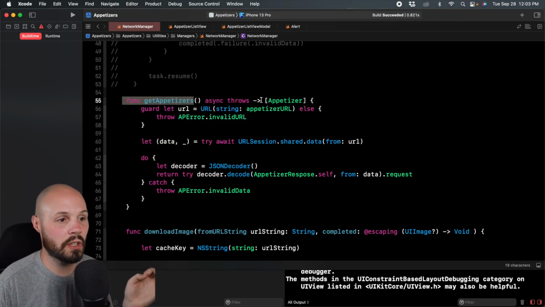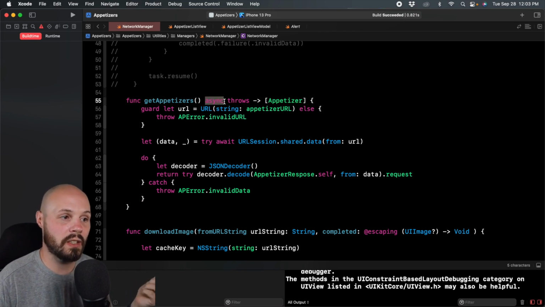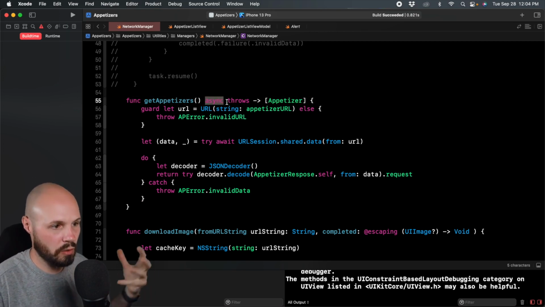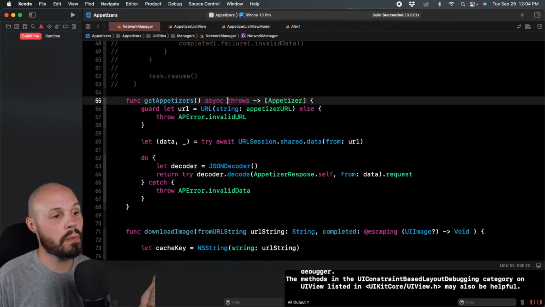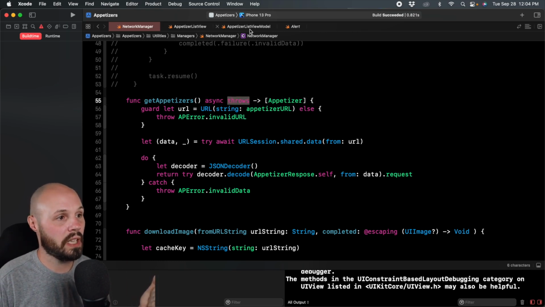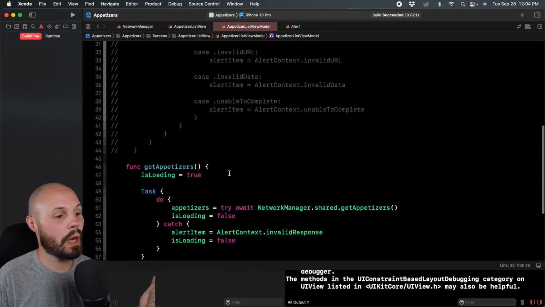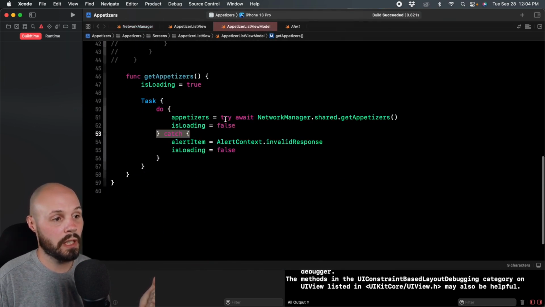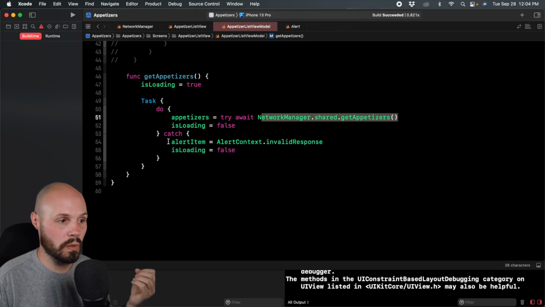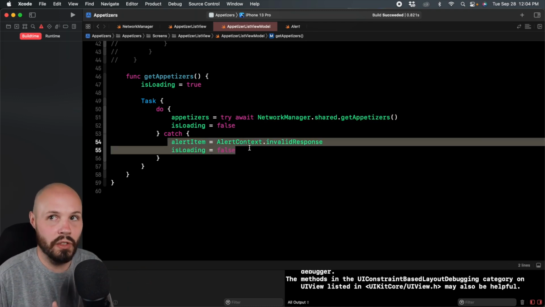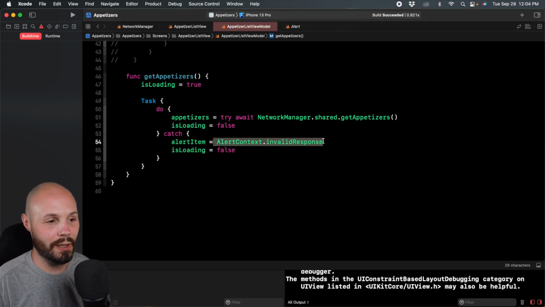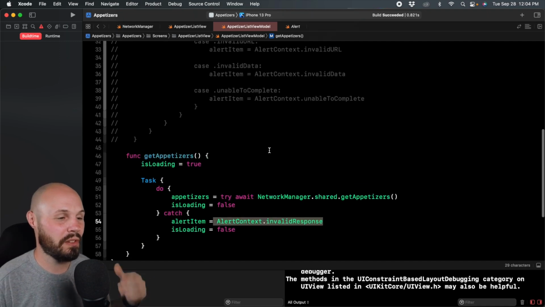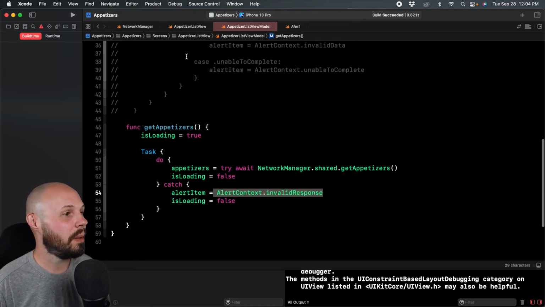Function signature: it returns an array of appetizers, but we marked it async. So we're in the async context, we can use async await. It throws because we want to throw an error. Because we marked it throws, if I go back to the call site in the view model, that's why we have to use a do, try, catch, because it throws an error. So in the catch is where we catch the thing that's thrown, right? We catch the errors and handle them accordingly. And how we're handling them is setting our alert item to our placeholder for a generic response that will show the alert. Back to the network manager.